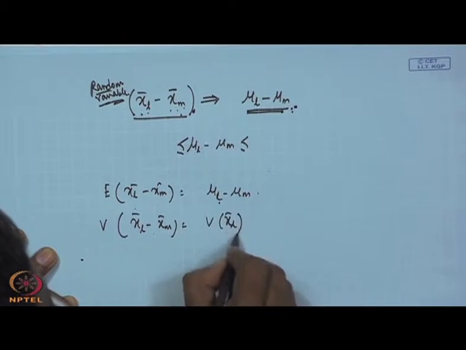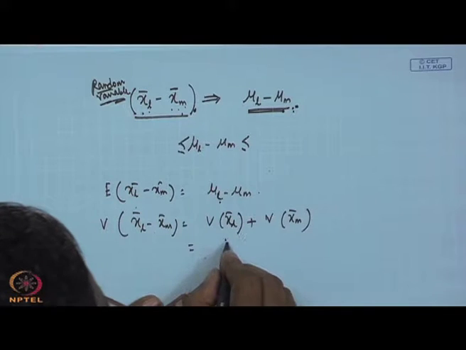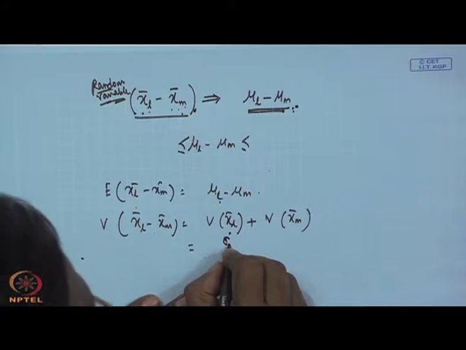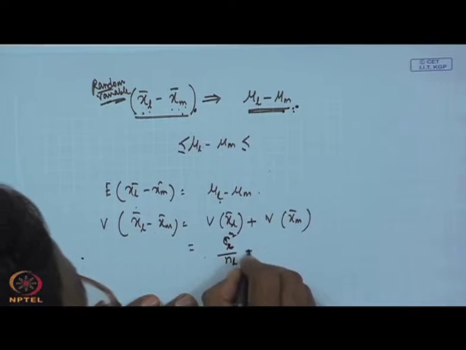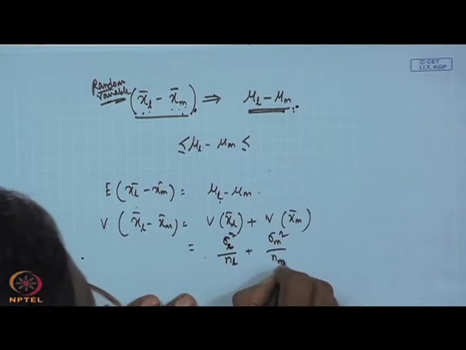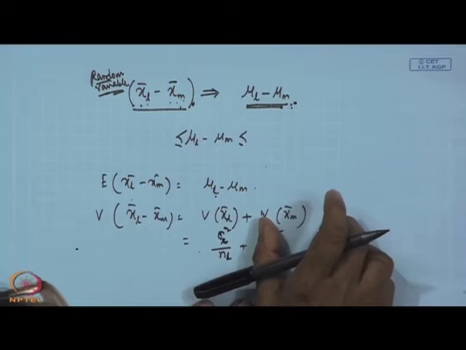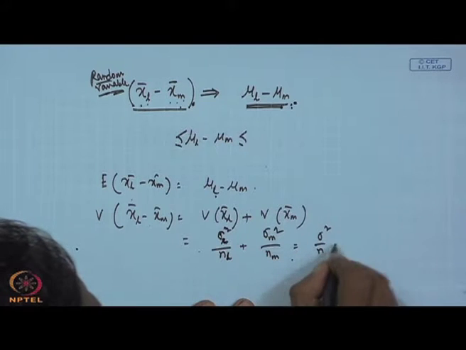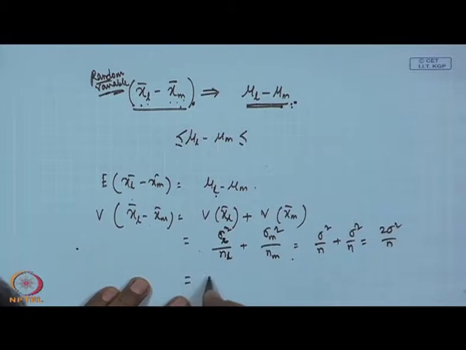This will be variance of XL bar plus variance of XM bar, and all of us know that this will be sigma L square by NL plus sigma M square by NM. But here what we have considered is that all the population variances are equal and sample size is also the same. So, we can write this as sigma square by n plus sigma square by n, that is 2 sigma square by n, which is nothing but 2 MSE by n.